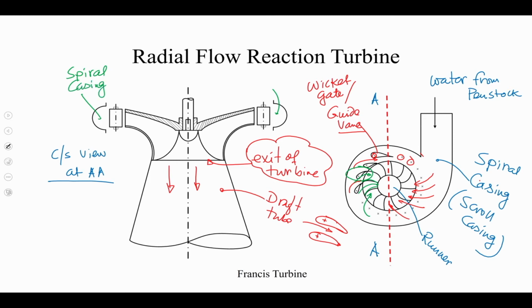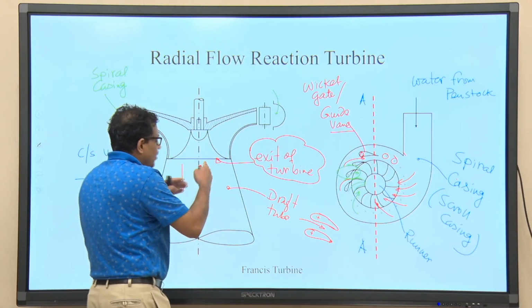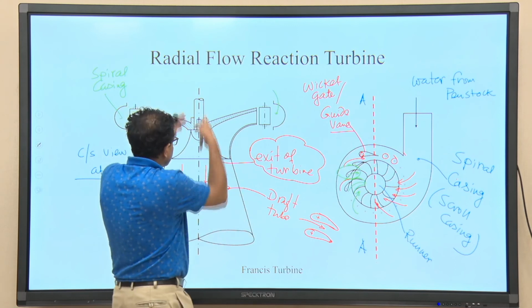This is the schematic depiction. I have tried to make you understand the flow path of the liquid when it is coming from the penstock, moving through the casing, the passage between two consecutive guide vanes, the passage between two consecutive blades, and eventually going into the center of the turbine. I will try to explain the same from this cross sectional view.